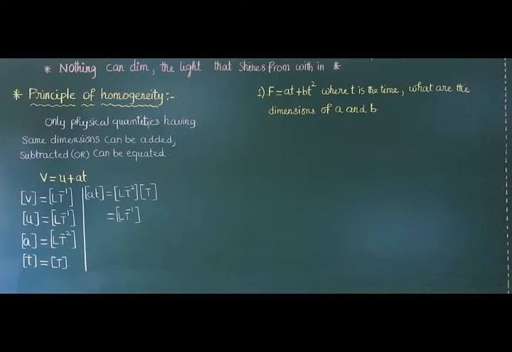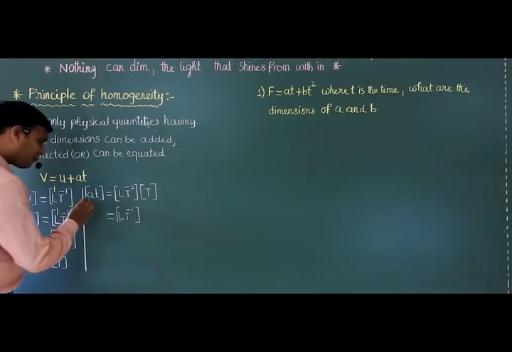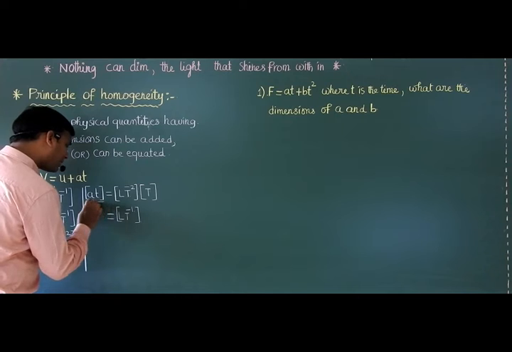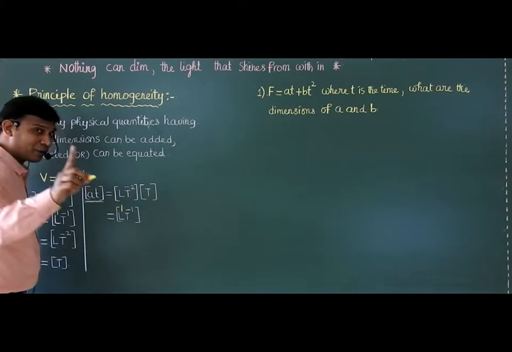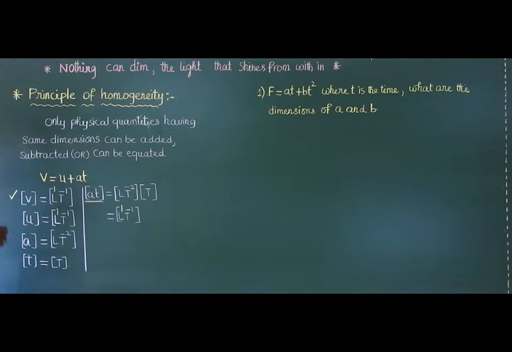Listen carefully. For final velocity, dimensions of L is 1. For initial velocity, dimensions of L is 1. For AT, dimensions of L is 1. Okay, fine.